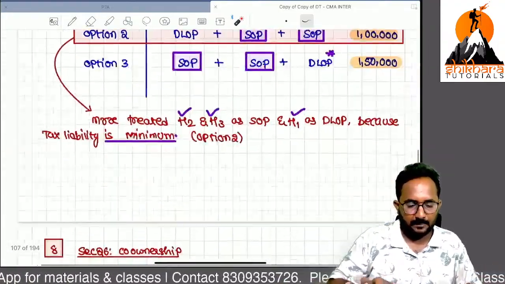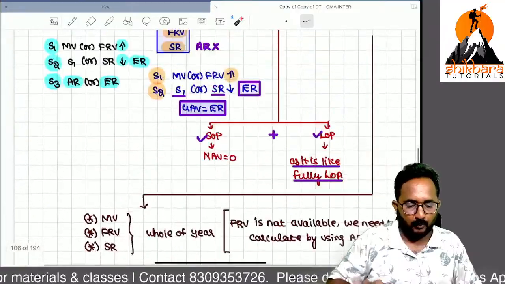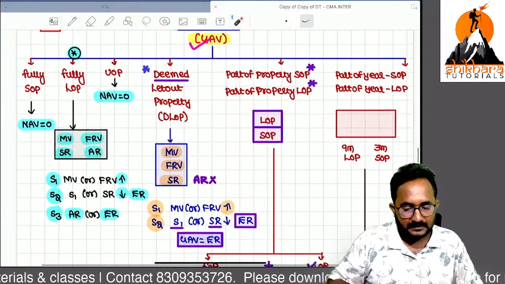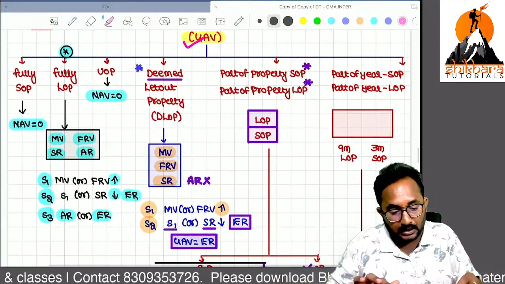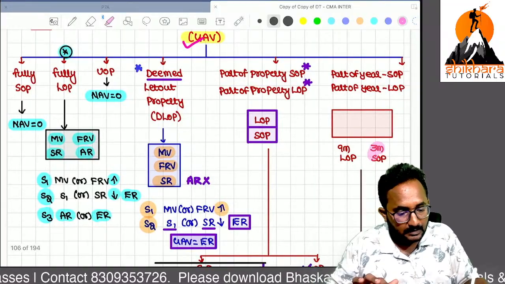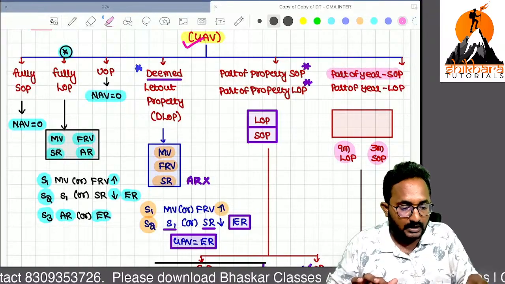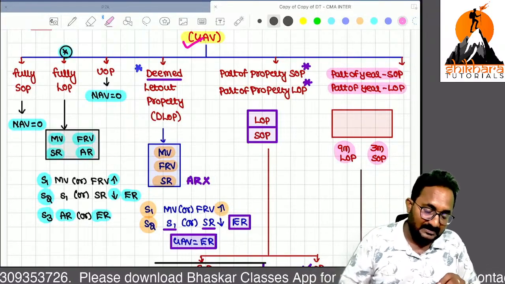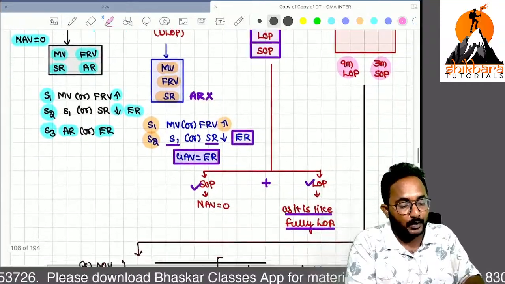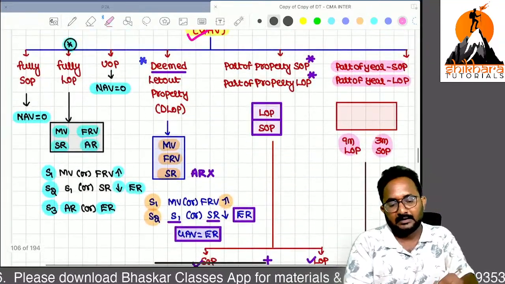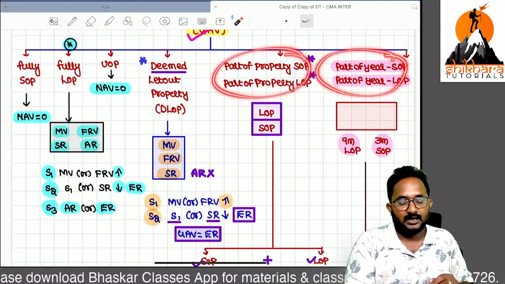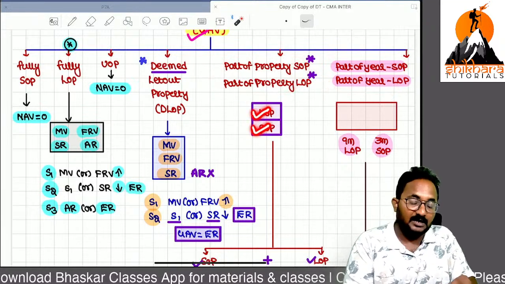Next, one more type of property is there. Sir, part of the year self-occupied and some part of the year let out. If this type of property is given, how to compute GAV? These two are different. Here, part of the property is let out and part is self-occupied.